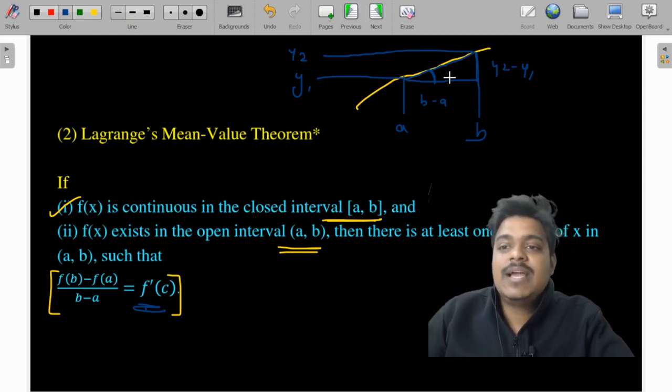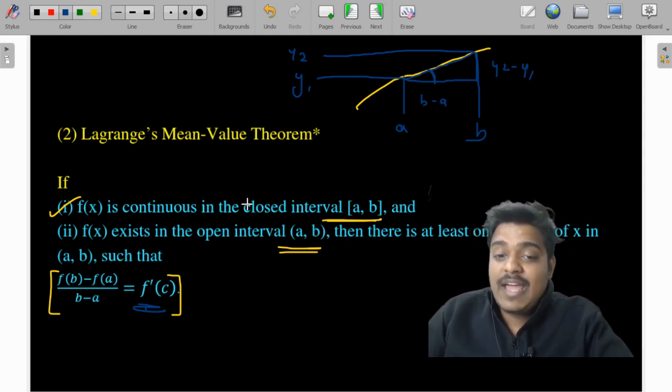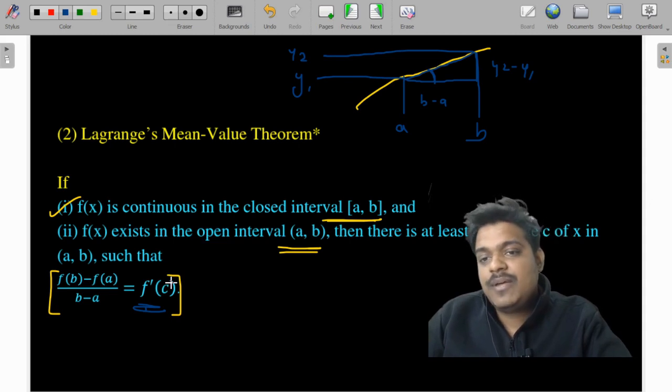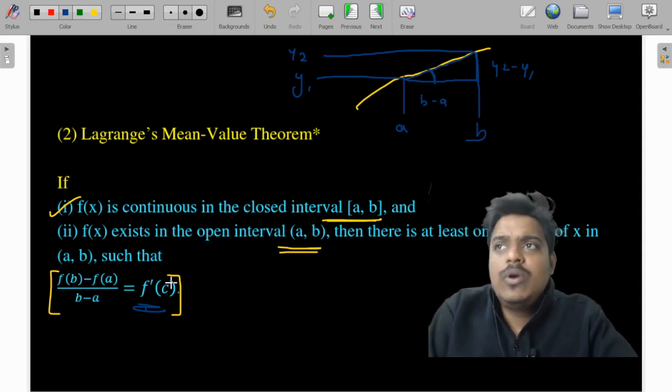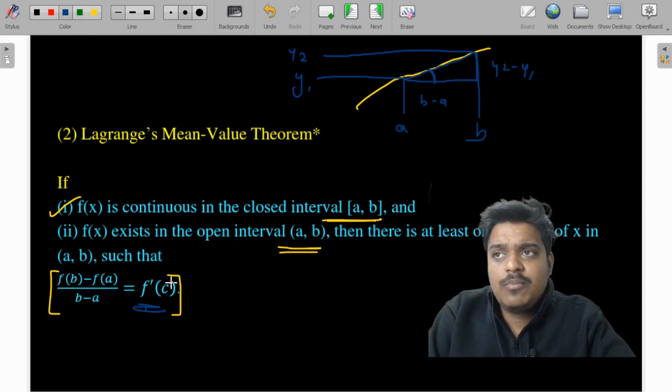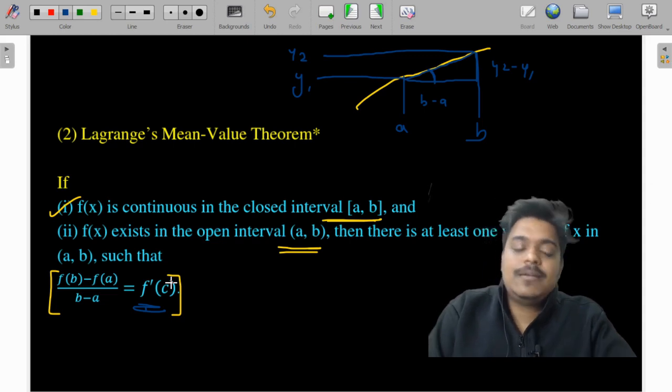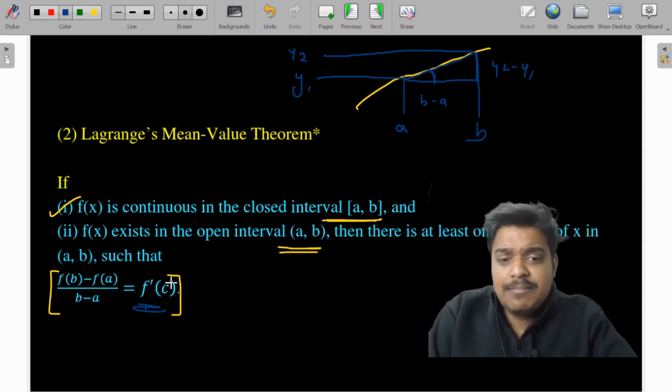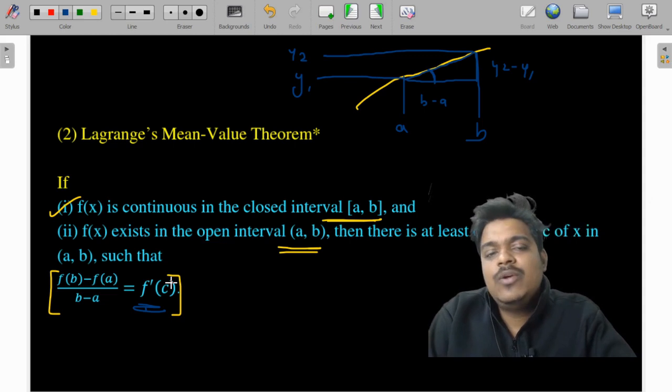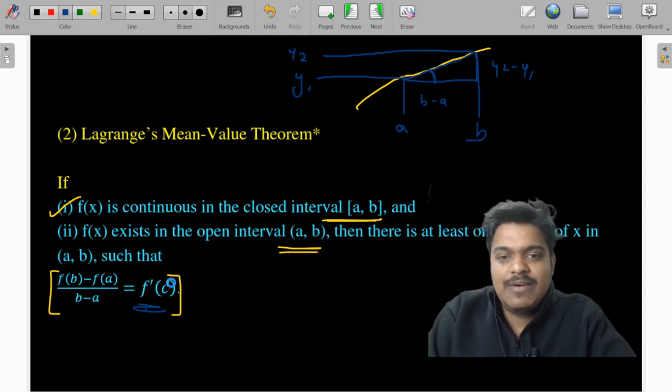Yes, this is exactly correct. That's what I'm trying to say, that f dash c is equal to f of b minus f of a divided by b minus a. So you don't have to put in a lot of effort. You just have to focus on the very simple thing: how to calculate the values and how to apply Lagrange's mean value theorem.